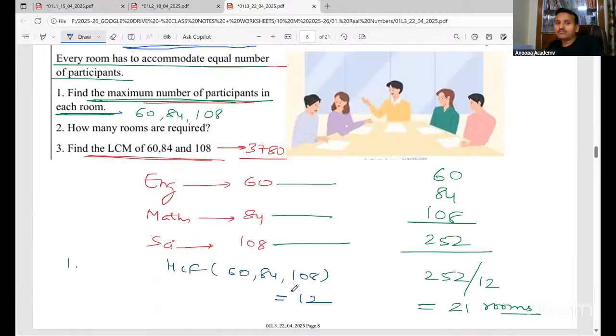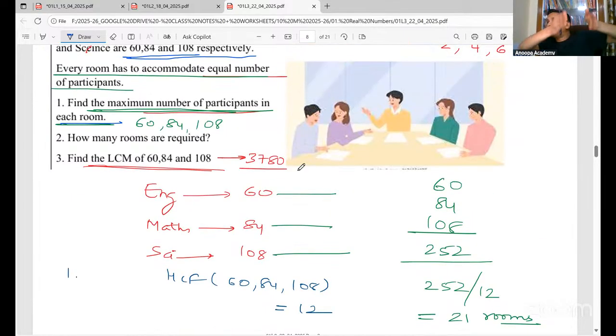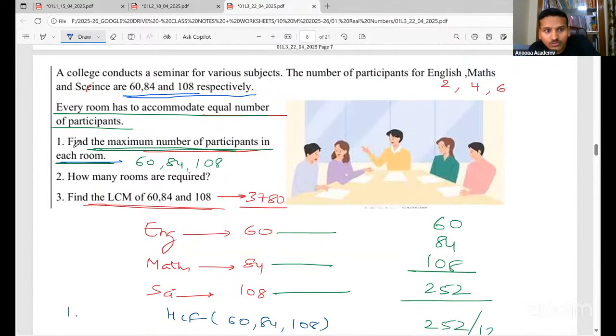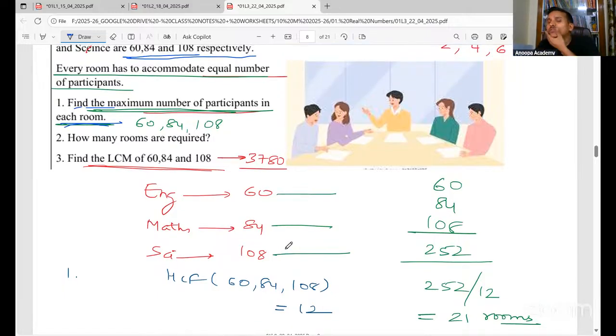So here we have to distribute in such a way that we have an equal number of participants in each room. Find the maximum number of participants. This is not a case of repetition. Whenever we are distributing something or arranging something, mostly we find HCF. One more thing you can remember.